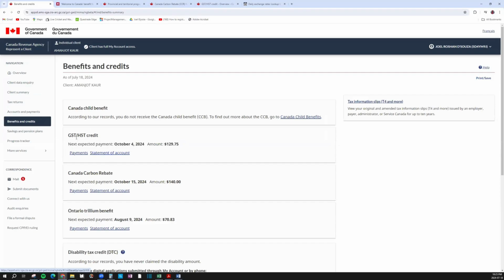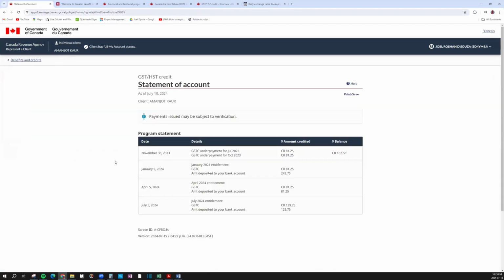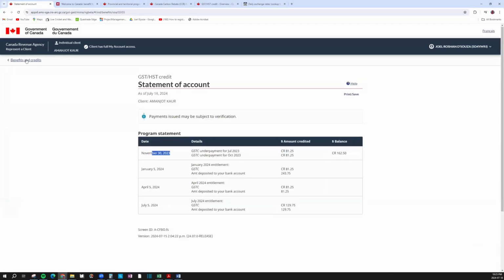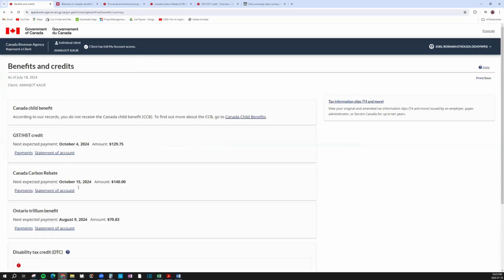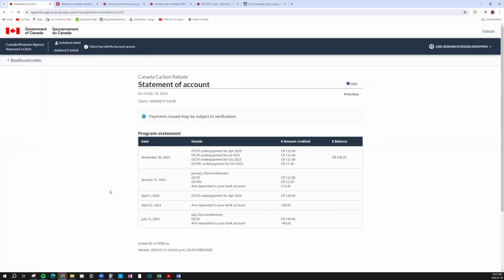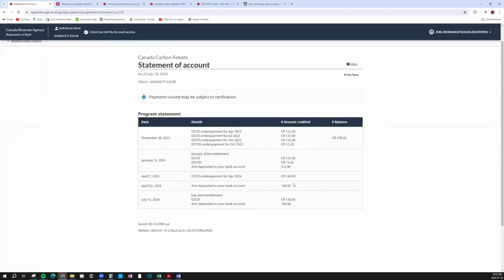So go to statement of account for each of your three benefits. I'll go to statement of account, and it shows you all of the amounts that have been paid for July 2024, April 2024, Jan 2024. This was in November last year. So this client was paid out. Same for Canada carbon rebate. I can go into statement of account and check. It gives you all the amounts that have been paid.